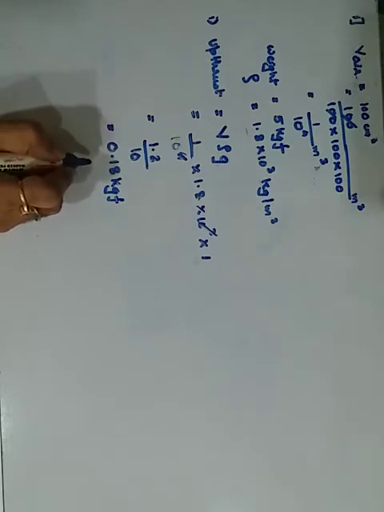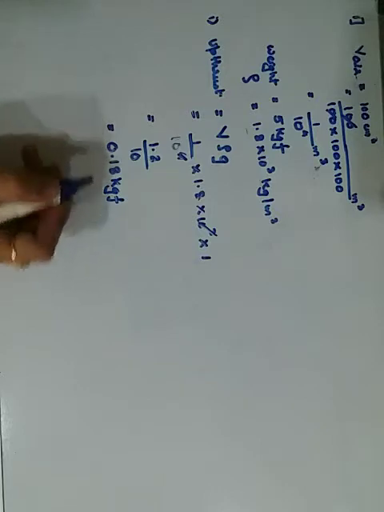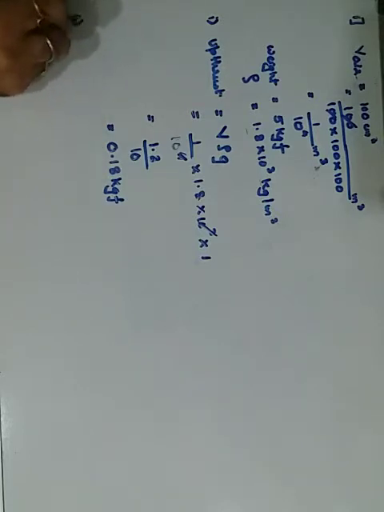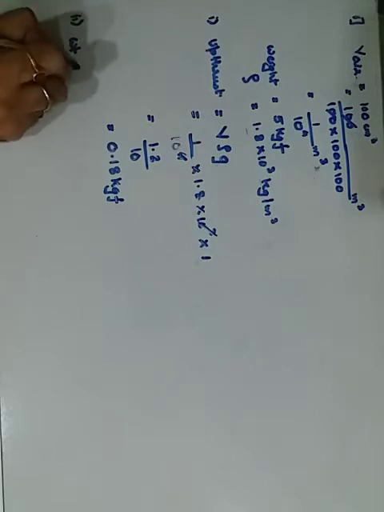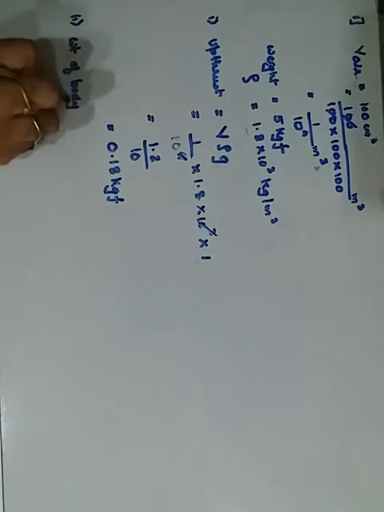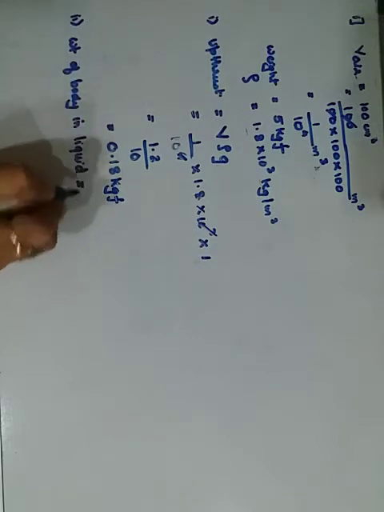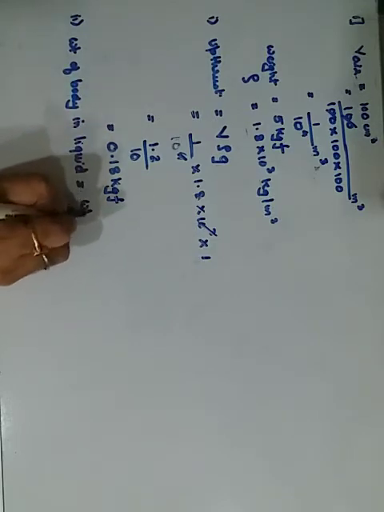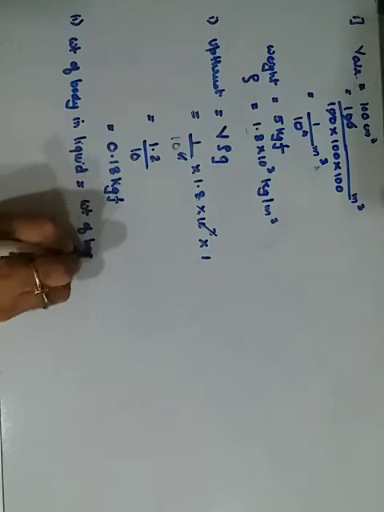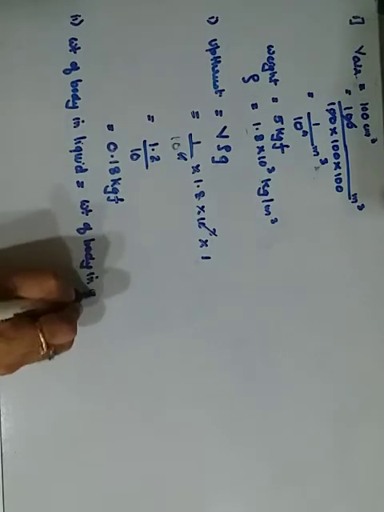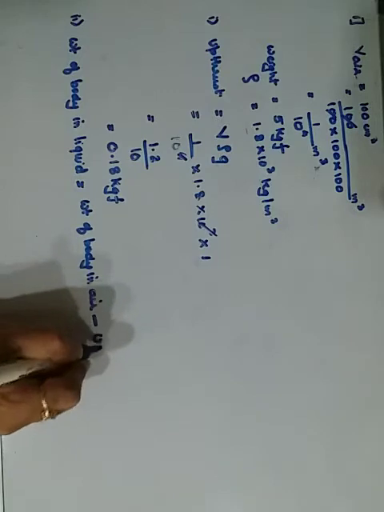Second is the weight of the body in the liquid. Weight in liquid means it is going to lose the weight. That means we will measure first the weight of body in air, and from this we will subtract the upthrust.